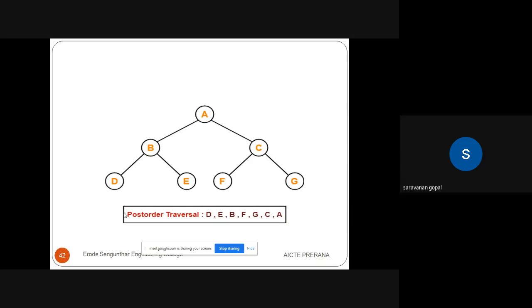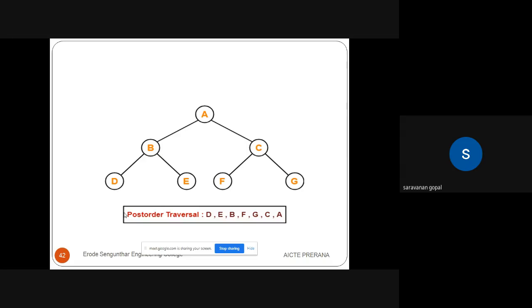So after the second step we go for E. Then this is the root node. So first the left side, then the right side. Finally, only at the final stage do we consider the root node. So D, E are visited, then go for B. So now the left side is okay, then go for the right side. The left subtree of A is B, D, E. The right subtree of A is C, F, G. So now the left side is over, go for the right side.